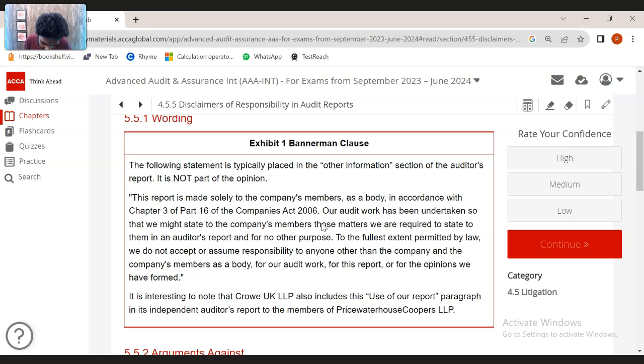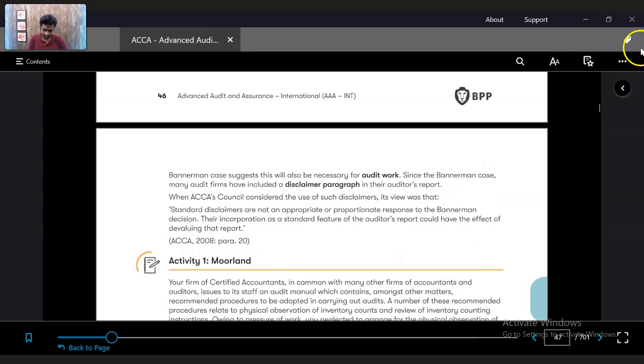Exhibit 1, the Bannerman clause. The following statement is typically placed in the other information section of the audit report. It is not part of the audit opinion. The report is made solely to the company's members as a body in accordance with Chapter 3 of the Companies Act. Our audit work has been undertaken so that we might state to the company's members, etc. To the fullest extent permitted by law, we do not accept or assume responsibility to anyone other than the company and the members of the company for our audit work, for this report, or for the opinions we have formed. So this is called a Bannerman clause.